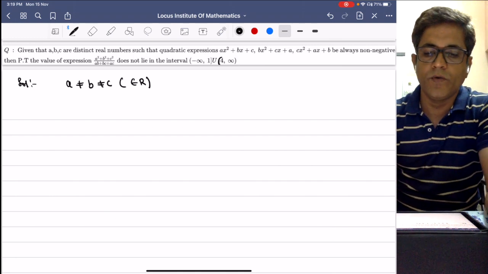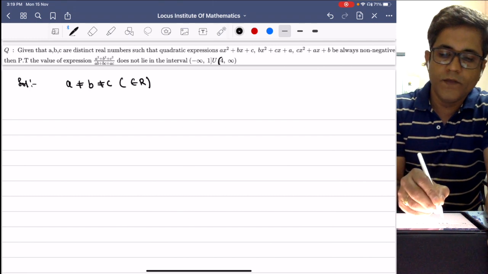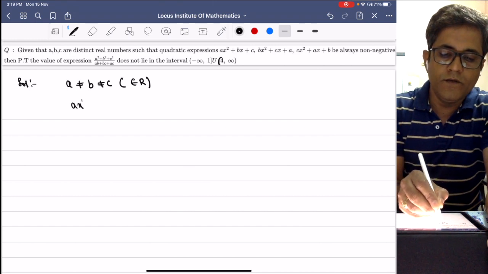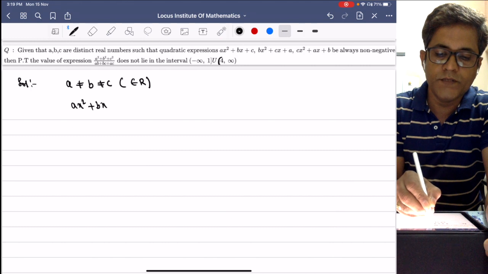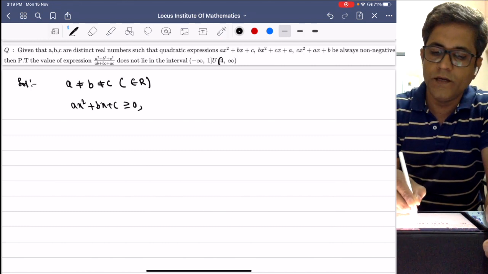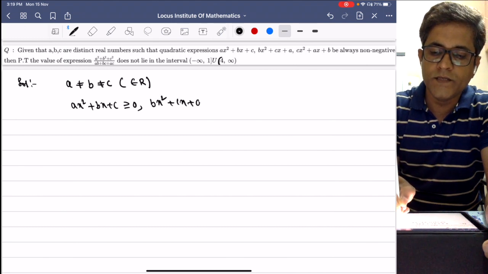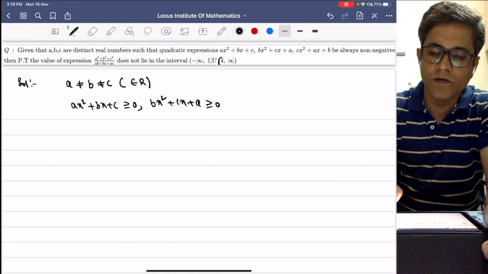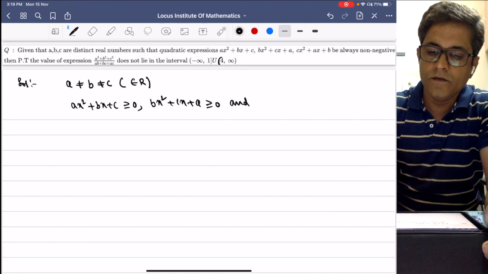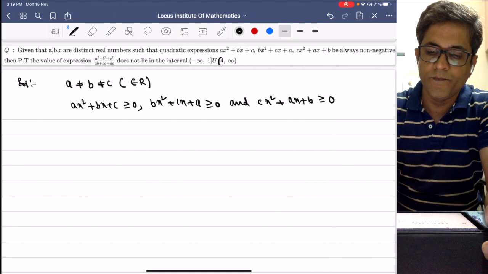Non-negative means either 0 or positive. That implies ax square plus bx plus c is greater than or equal to 0, bx square plus cx plus a is greater than or equal to 0, and cx square plus ax plus b is also greater than or equal to 0.